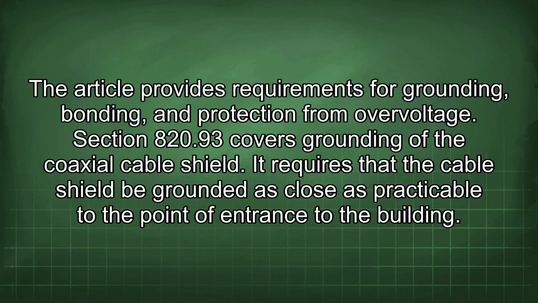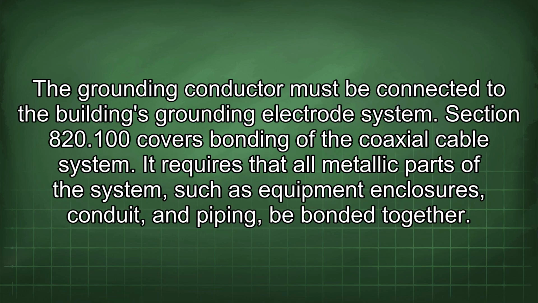Section 820.93 covers grounding of the coaxial cable shield. It requires that the cable shield be grounded as close as practicable to the point of entrance to the building. The grounding conductor must be connected to the building's grounding electrode system.